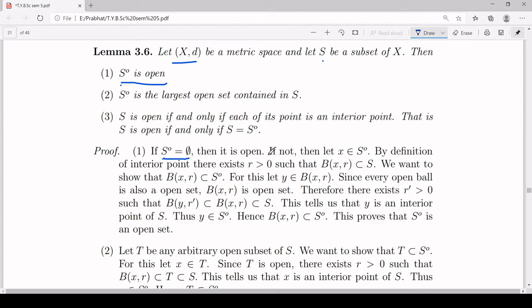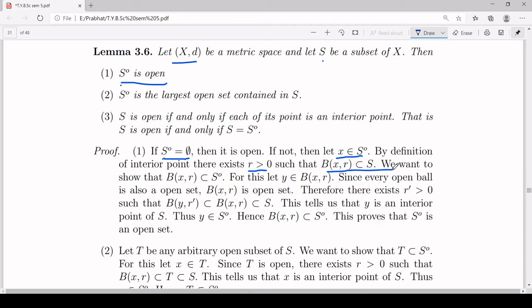Now suppose your S naught is not empty, then it will have at least one element, say x belongs to S naught. Now I want to find r such that B(x, r) is a subset of S naught. Now by definition of S naught, what is the definition of S naught? It is the set of all interior points of S. That means x is an interior point of S. That means there exists a positive real number r such that the open ball centered at x of radius r is a subset of S. But this will not do our job.